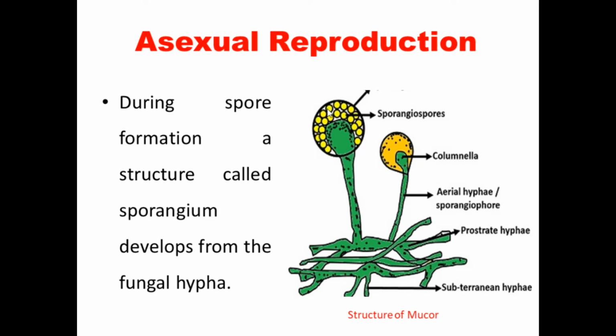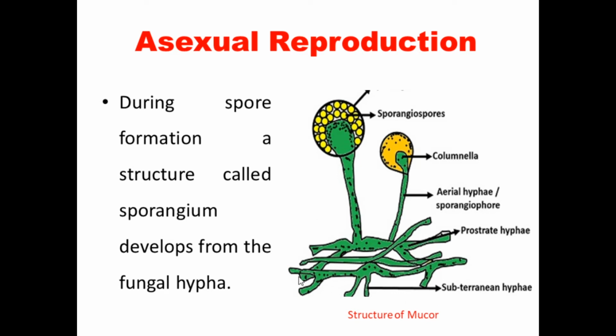Inside the sporangium, the spores are present, that we call sporangiospores. So where is it developed? It develops from the fungal hypha. So this is the hypha. That is the singular form; hyphae is the plural form.